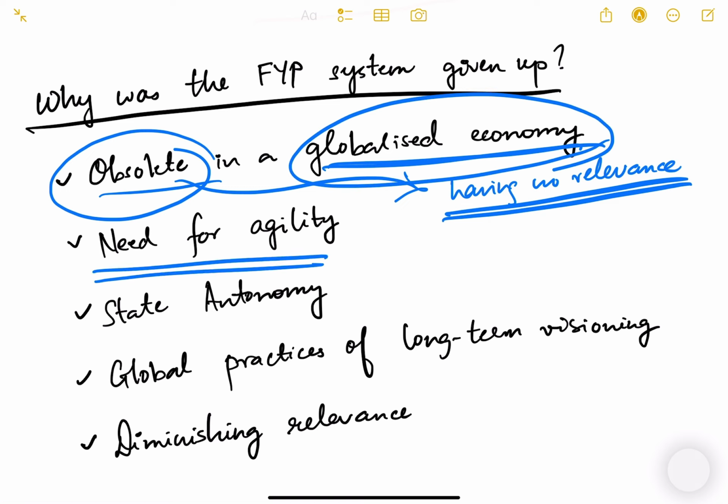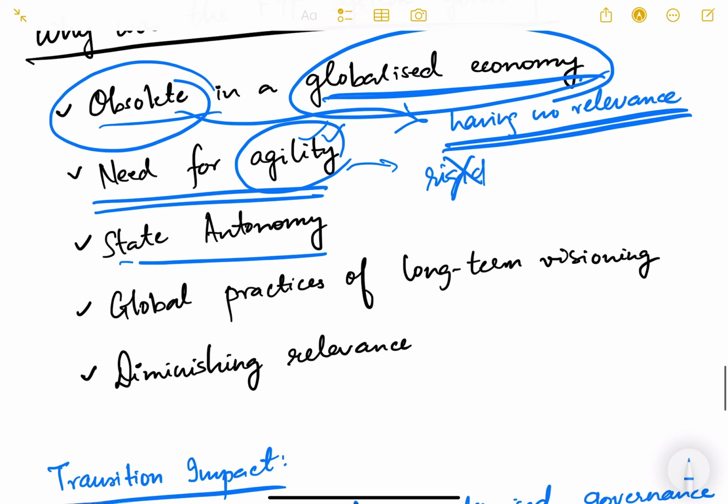Then there is a need for agility. Agility is the opposite of rigidity. Okay, so we don't need to be rigid, we need to be agile, we need to be flexible. So that is needed. That's why NITI Aayog has been brought. State autonomy: we now also need to give autonomy to the state governments. Global practices of long-term visioning: we need to have a long-term vision rather than just looking at the 5 years. So we need to have long-term development goals, then divide that into maybe 15 years, and then again into 7 years, and then 3 years, small, and then adapt accordingly.